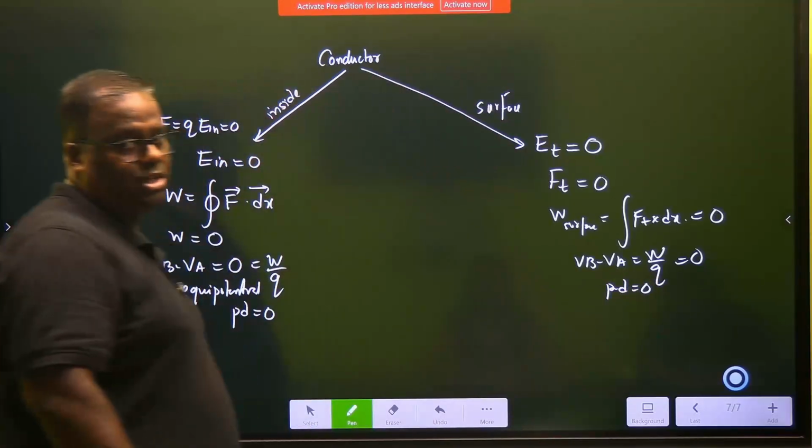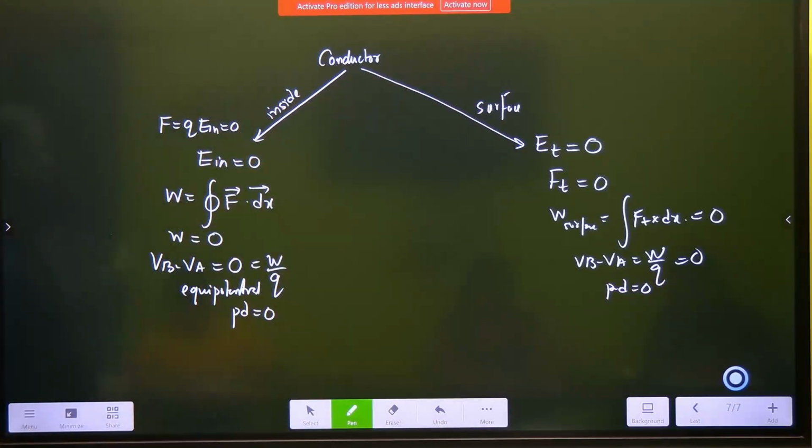This is the explanation. See, in the textbook, if you read now, these explanations are not there. You will just read it as paragraphs. Go and read the paragraph in the textbook, it will confuse you like anything. Now your job becomes easy. Inside, no work done. Outside also, you don't do any work.